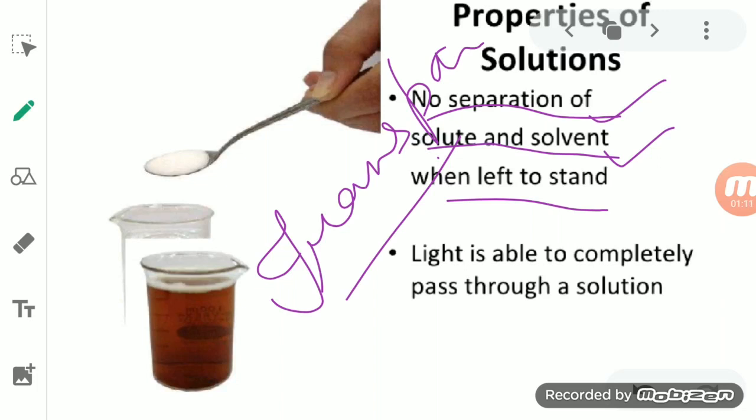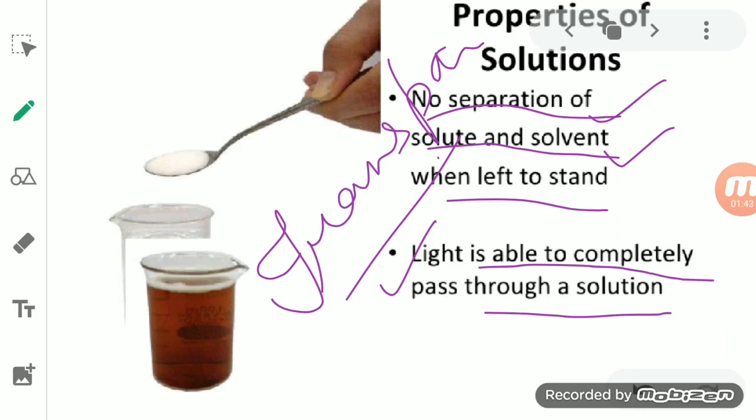Now the last property of the solution: light is able to completely pass through the solution. The sugar particles present in the sugar solution are very small, and due to this they do not scatter the beam of light passing through it, and as it does not scatter the light, the path is not visible.